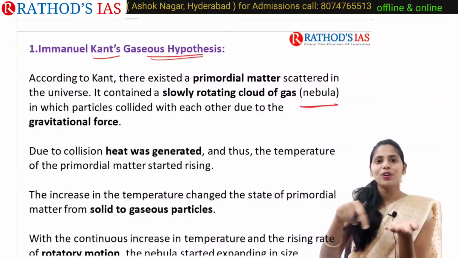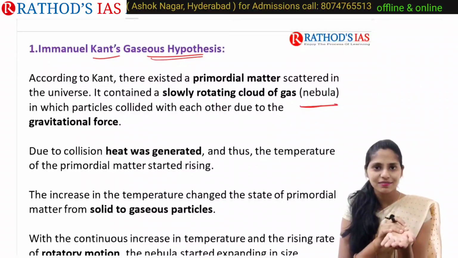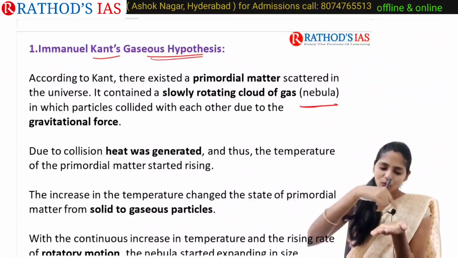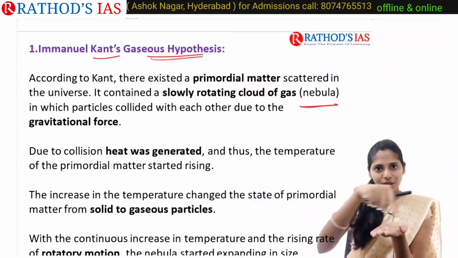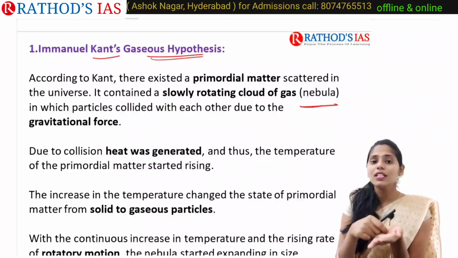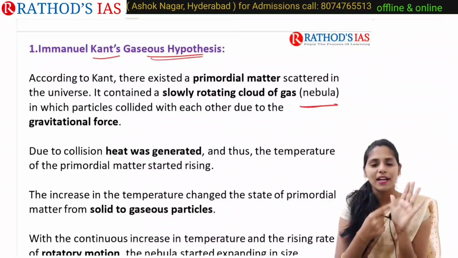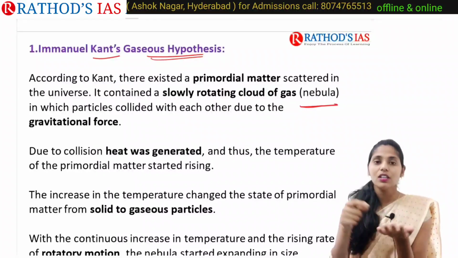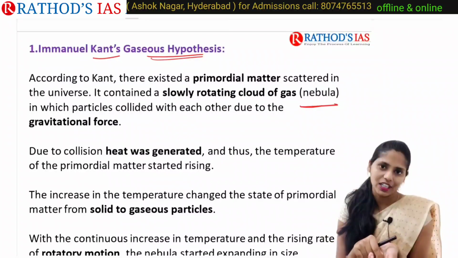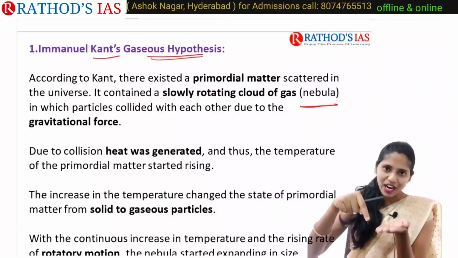In this primordial matter we will have particles. Whenever this nebula is rotating, these particles collide with each other because of gravitational force.